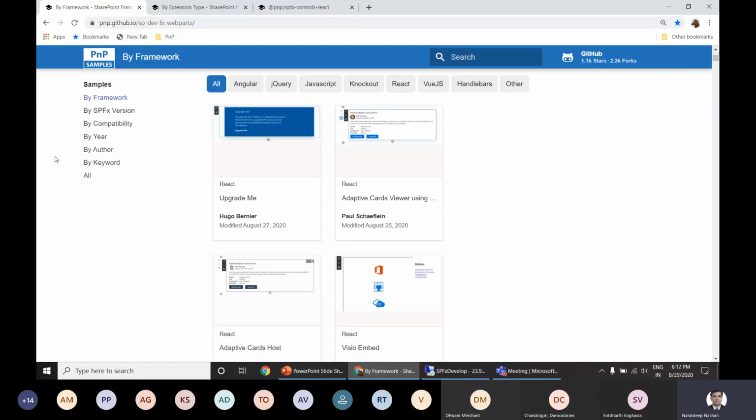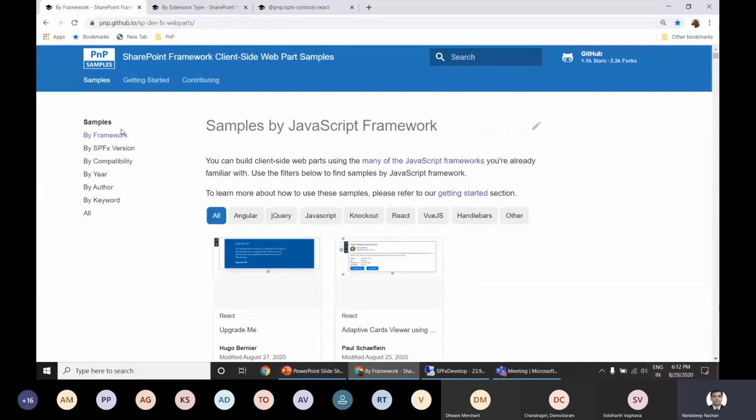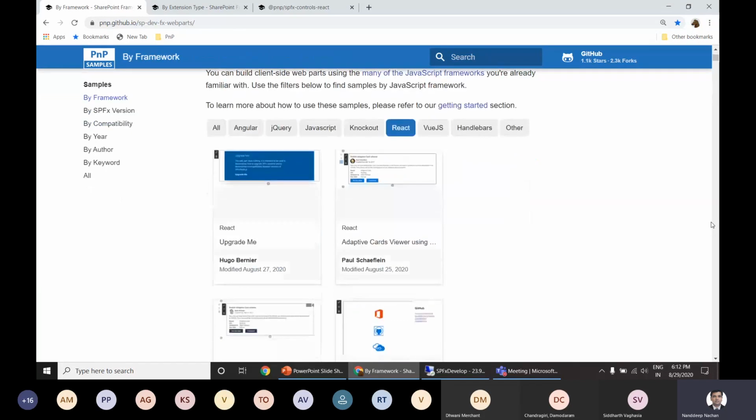For example, once you are on this particular page, you will be able to get all of those samples by the framework being used. Let's say you are developing a SharePoint Framework web part with React. In that case, you can simply go to this React tab, and you will be able to see all of the web parts which are created with React.